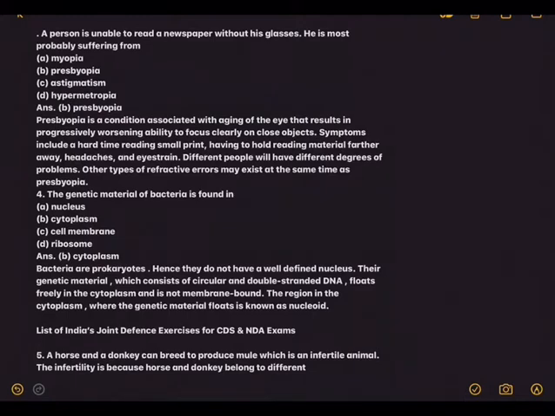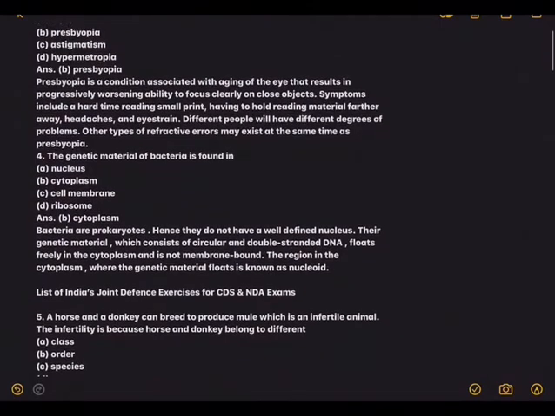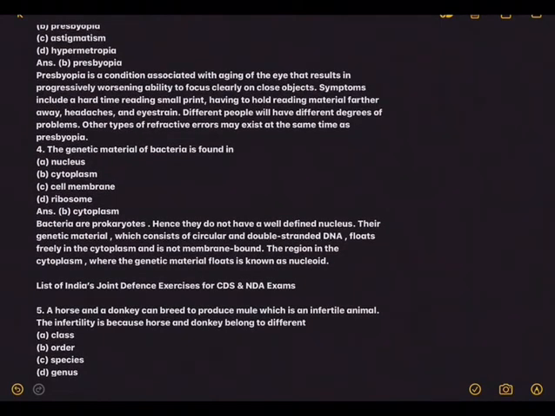Presbyopia is a condition associated with aging of the eye that results in progressively worsening ability to focus clearly on close objects. Symptoms include a hard time reading small print, having to hold reading material further away, headache, eye strain. Different people will have different degrees of problems. Other types of refractive errors may exist at the same time as presbyopia.